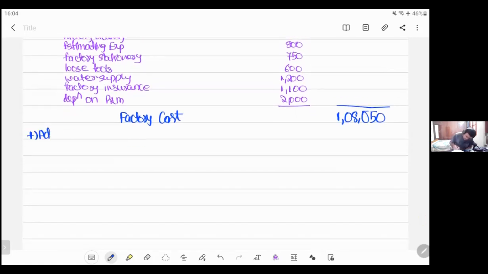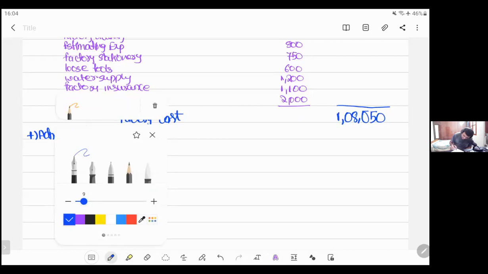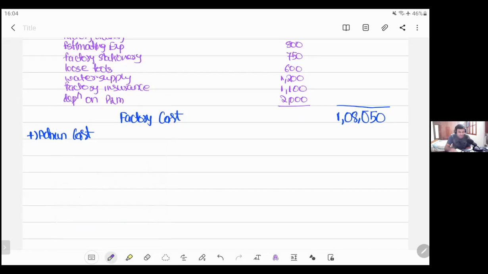Now let's track the administration expenses. What are all the admin expenses we have? Director fees, office. How much we have? 2,000.